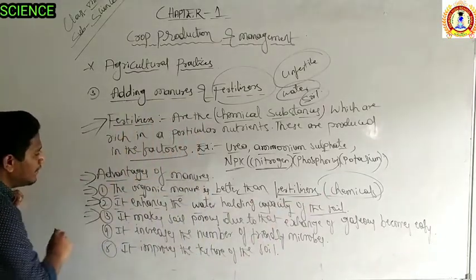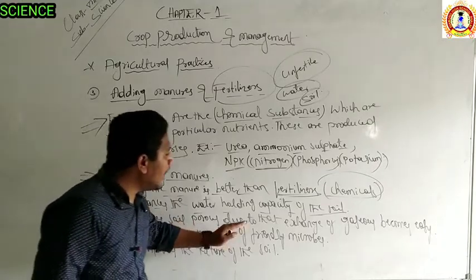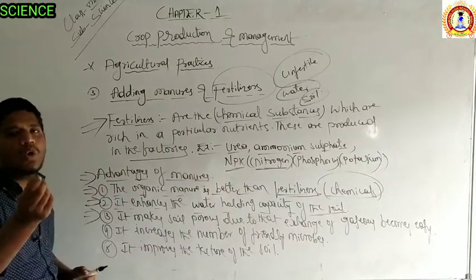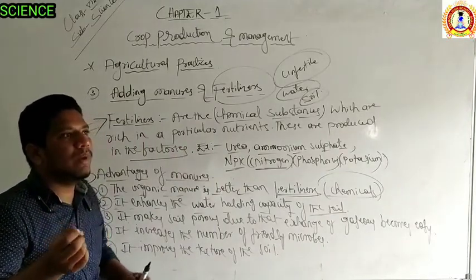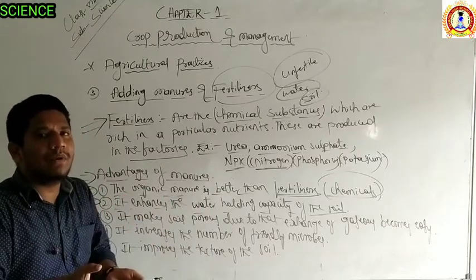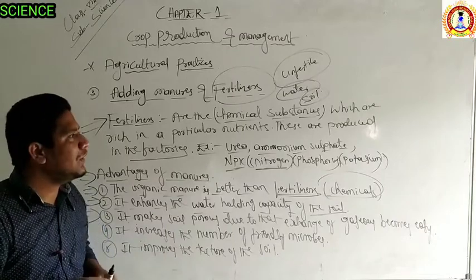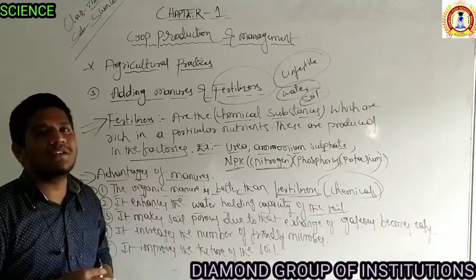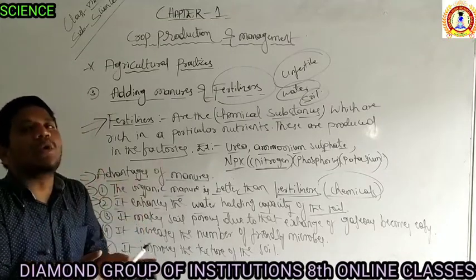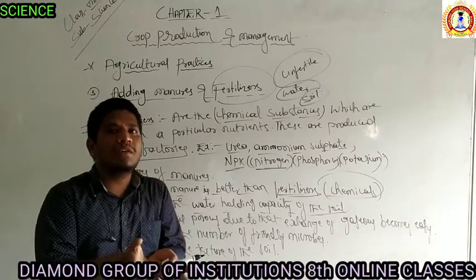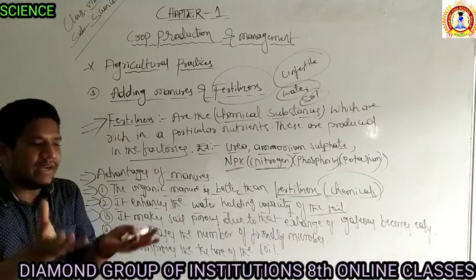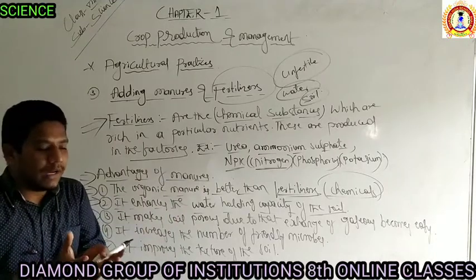Then the third advantage is that it makes the soil porous. Due to that, the action of gases becomes very easy. What is porous? Porous means there are small holes, like the gadgi or matka you may have seen. In Kannada we simply call it the gadgi. When you put water in it in the summer season, it becomes cool. Why? Because that pot is porous. As a result, the action of gases is very easy, and the water inside that pot becomes cool.